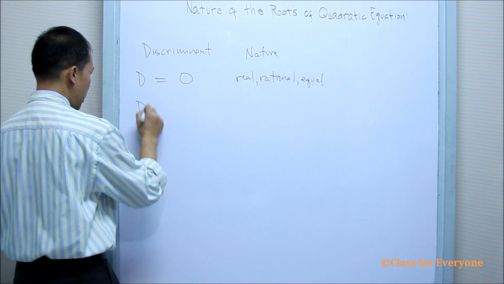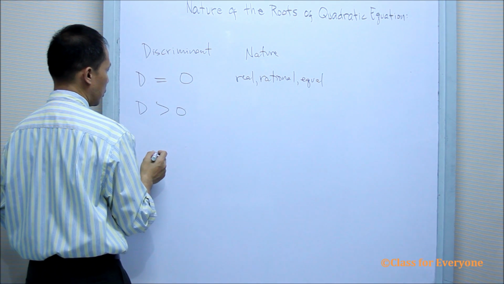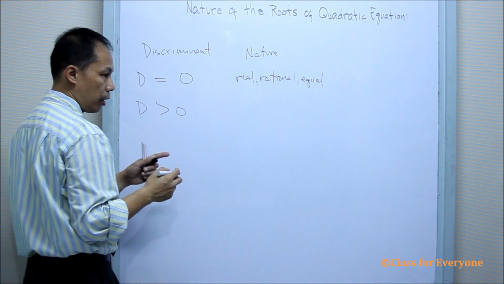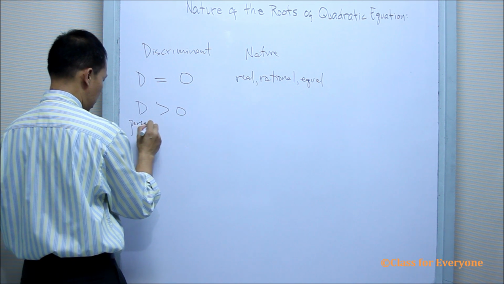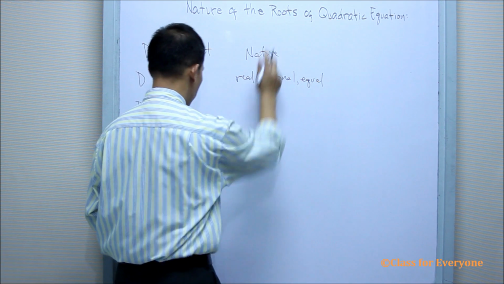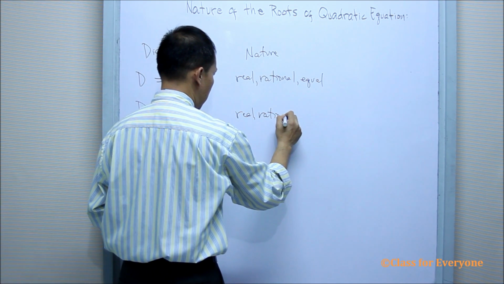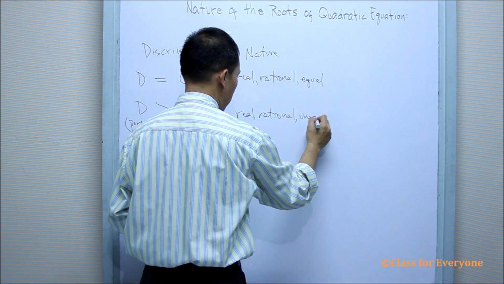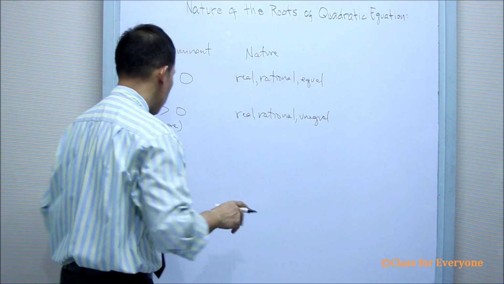If the discriminant is greater than 0 and that discriminant is a perfect square, then the nature of the roots is real, rational, and unequal, which means to say that we have two different roots.